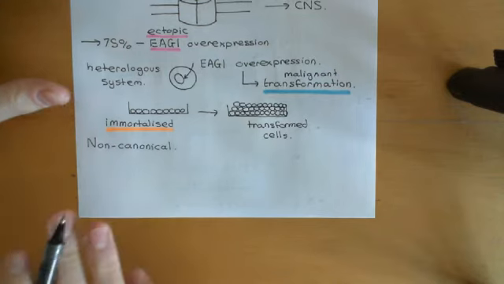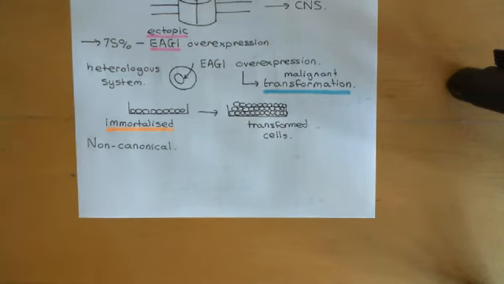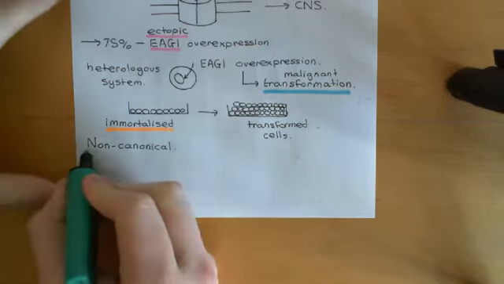Okay, when we talk about non-canonical functions for ion channels, we mean that their function doesn't relate to the fact that they're an ion channel, basically. It just relates to the fact that they're a protein and that they can have signaling roles as proteins, basically, that they can act effectively just like any other signaling protein and interact with other proteins. Okay, so non-canonical roles for ion channels means that the ion channel can just act as a signaling protein independent